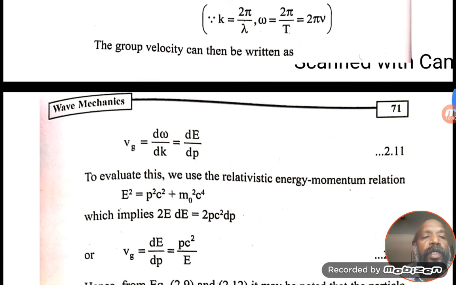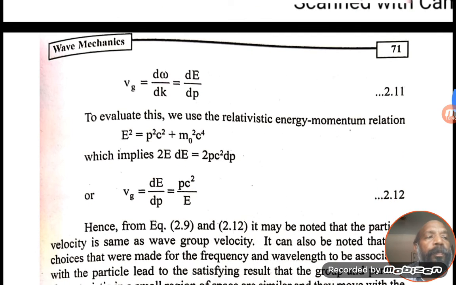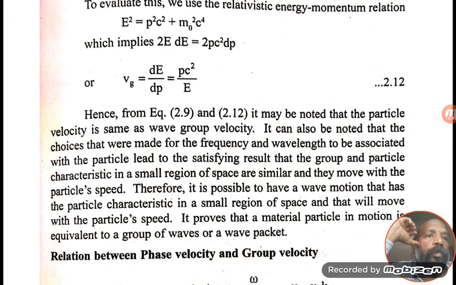So Vg is equal to dE by dp, that is equal to pc² by E. Finally we got the equation Vg is equal to dE by dp, that is equal to pc² by E. Here we can write in the place of E, mc². So c² will get cancelled, and p by m.